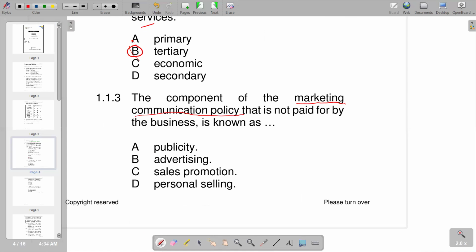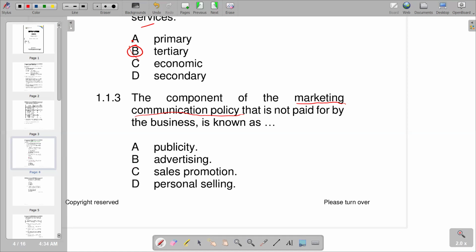So we know that the marketing communication policy is a set of guidelines that outlines how a company communicates with its customers. So guidelines that outline how a business or a company communicates with its customers is what we call the marketing communication policy. It is also an important part of a company's marketing strategy, and it helps to ensure that a company's communication is consistent across all channels. So basically, we have the basics in terms of our marketing communication policy.